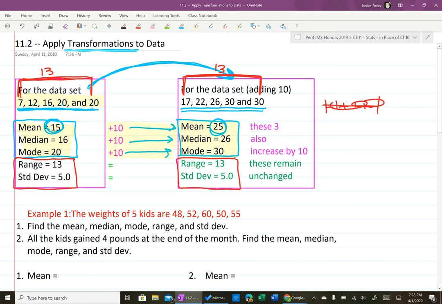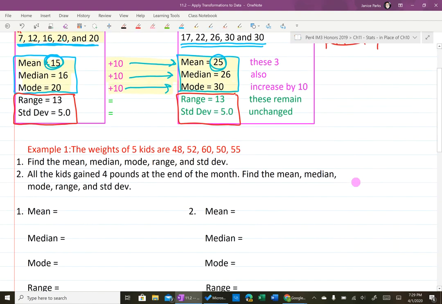The reason this helps you is because if you do the work for the original numbers and then they say that everything goes up by 10, you don't have to redo all of the math. You only have to do the math once. And then for the rest of the answers, you can just add 10 to the mean, median, and mode, and the range and standard deviation will stay exactly the same.